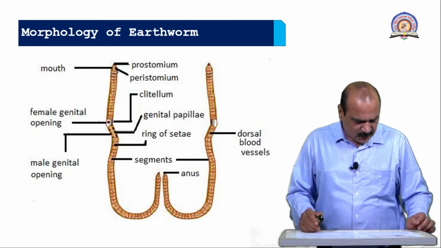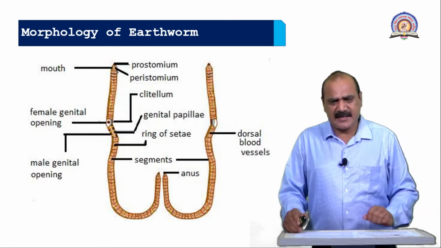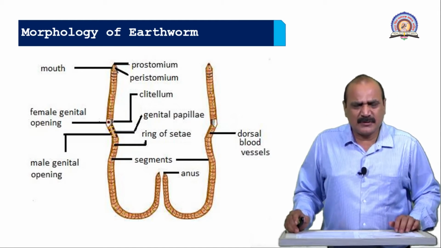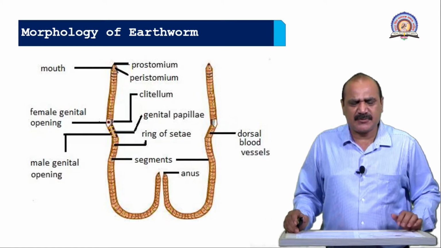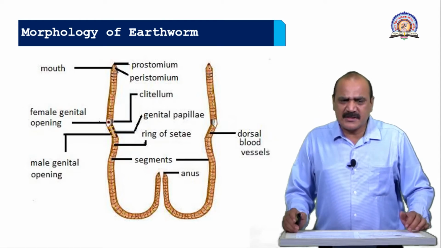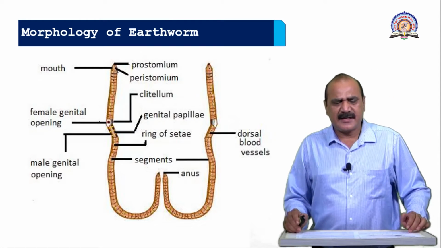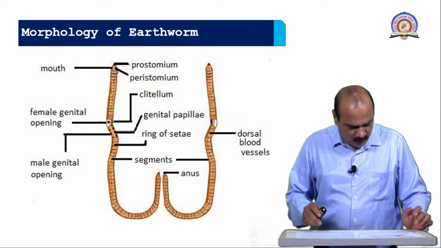Then earthworms are hermaphrodite animals, which means both male and female sex organs are present in a single individual. Therefore cross fertilization takes place, and during this cross fertilization, cocoons are formed.